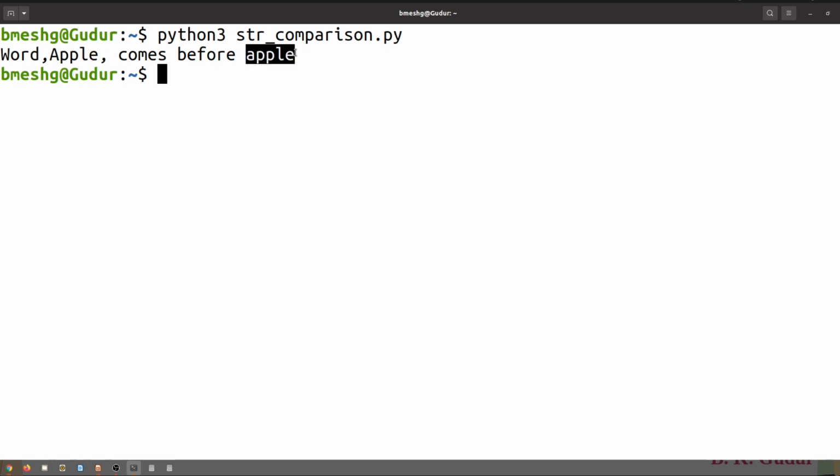Using comparison operators, we can arrange strings in alphabetical order. But if we want to ignore the case, we can convert all the strings either to uppercase or to lowercase, and later do the comparison.